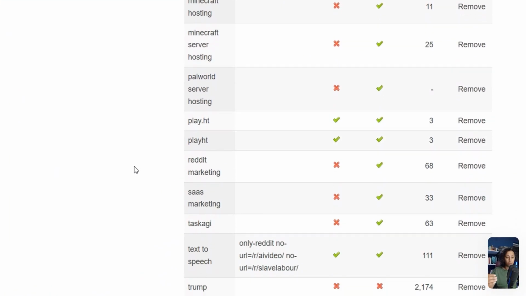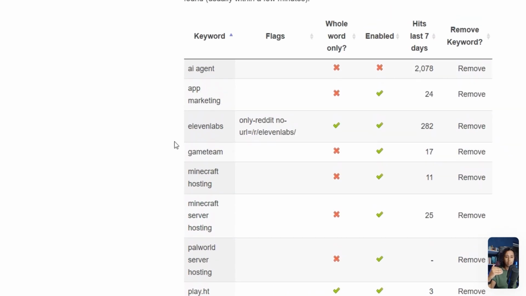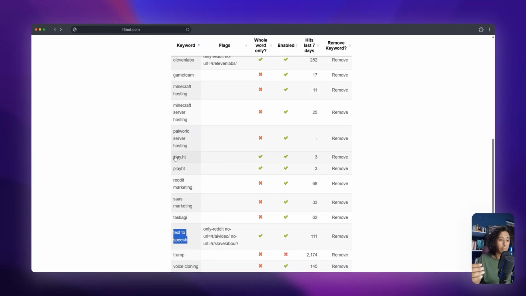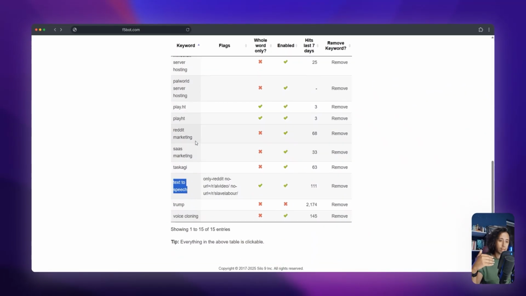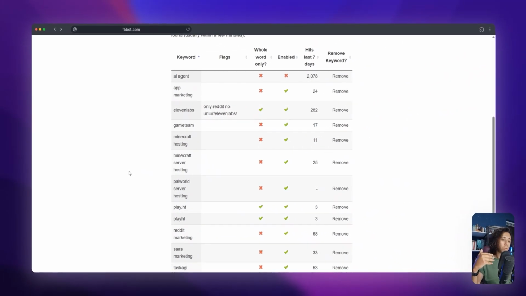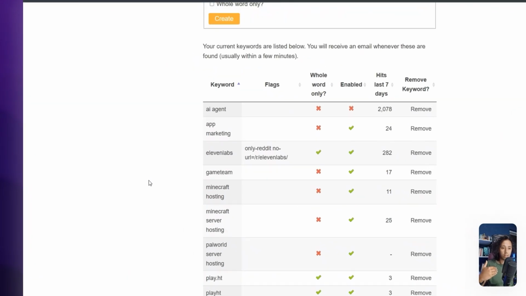These are actually keywords that I'm targeting. It's our brand name and, for example, text to speech. If you have competitors like 11 Labs and Play HD. Whatever keywords you think are going to bring you customers, enter them all over here.